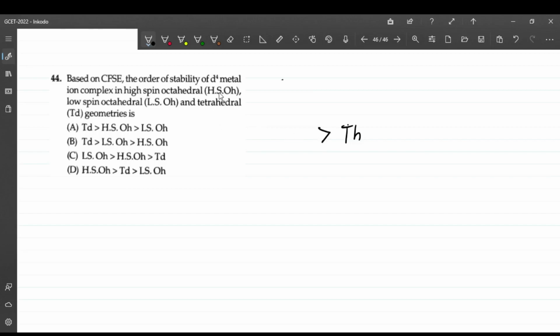Then if you compare a high spin octahedral and a low spin octahedral, low spin means it is a strong field ligand. Strong field gives more stability than a weak field. LS means low spin, so it is a strong field. So low spin octahedral is more stable than high spin octahedral. So among these will be the order. So the answer is option C.